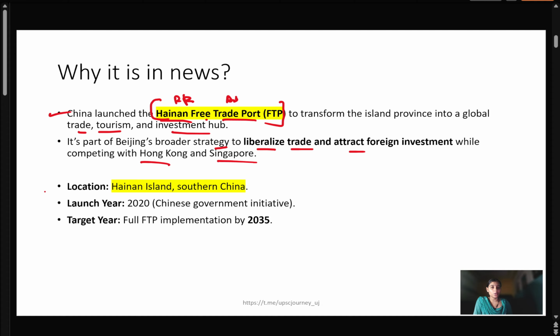Very important is its location: Hainan Island, southern China. It was launched in 2020 by the Chinese government, and its target is to have full FTP implementation by 2025. Means by the end of 2025, they plan to have a complete operational implementation of this free trade port.